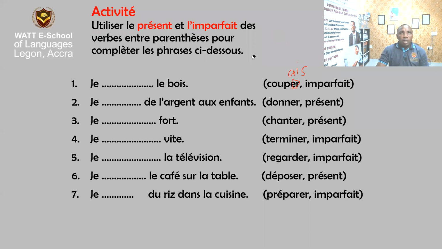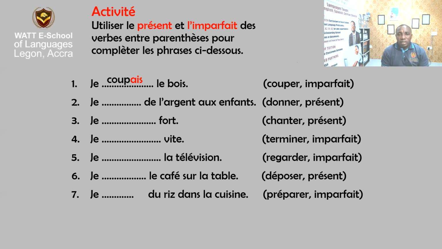So therefore, let's have a look at the conjugation of this verb. How are you going to say it? Now, you say, je coupais le bois. Je coupais le bois. I cut the wood. Bois is wood. Some will say I cut or I'll cut the wood. So that's the past of to cut that you see. Coupais is the past of couper. So you say, je coupais le bois.